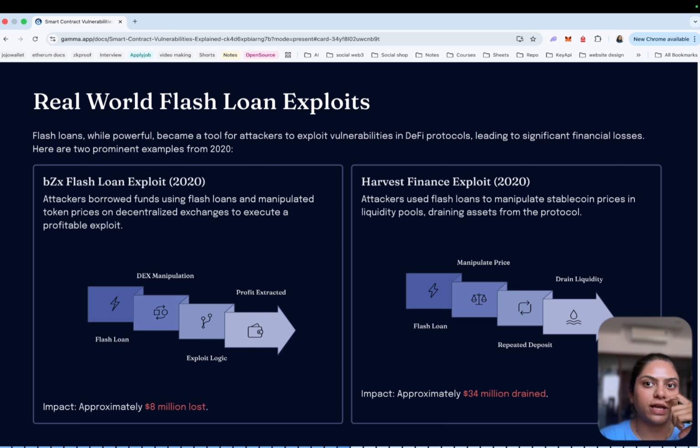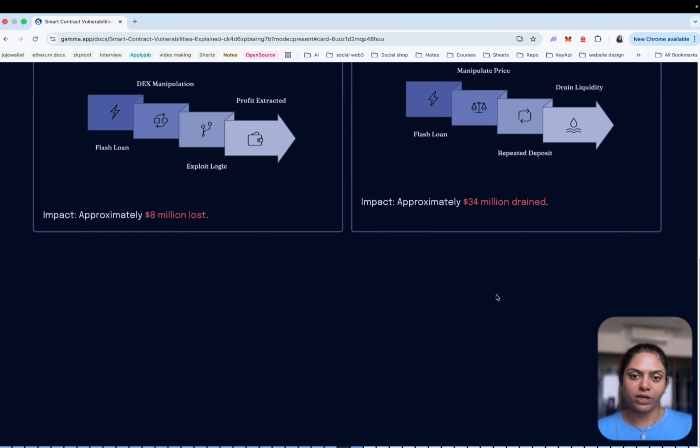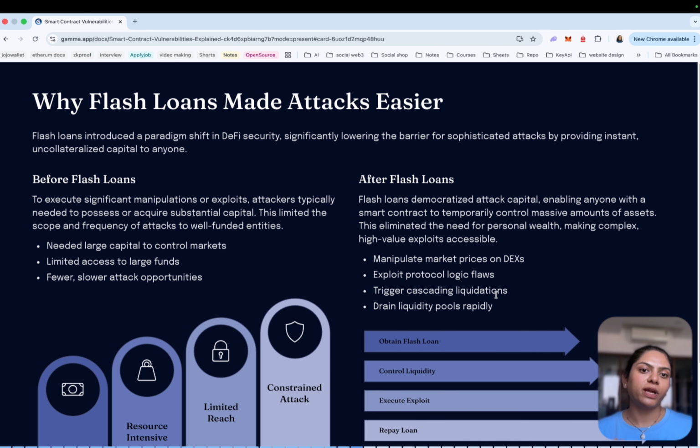The second is the Harvest Finance exploit. Another major incident was Harvest. In this attack, the attacker used flash loans to manipulate the price of stablecoins inside the liquidity pools, and by repeatedly depositing and withdrawing funds during the manipulated price conditions, the attacker drained roughly 34 million dollars from the protocol. That is, 8 million was lost at first, and with the manipulated stablecoin price, they drained 34 million. So why did flash loans make attacks easier?